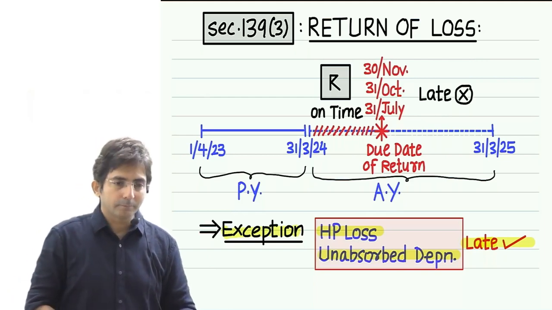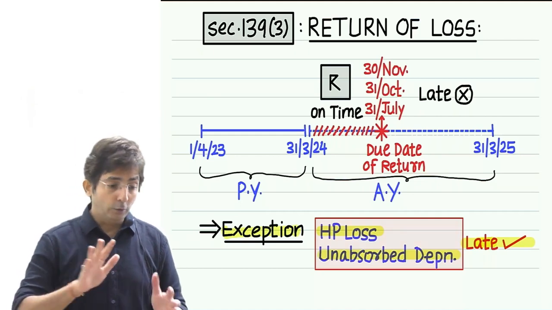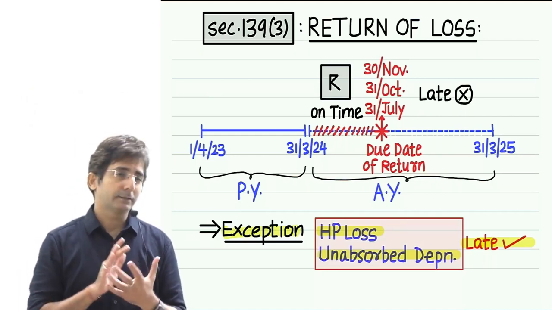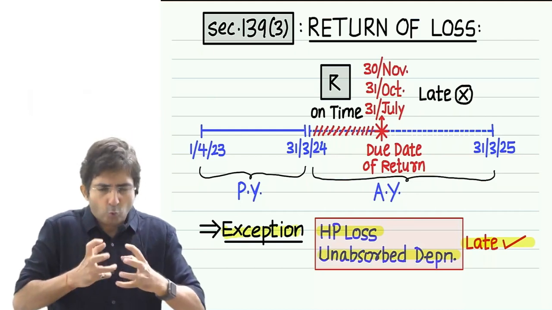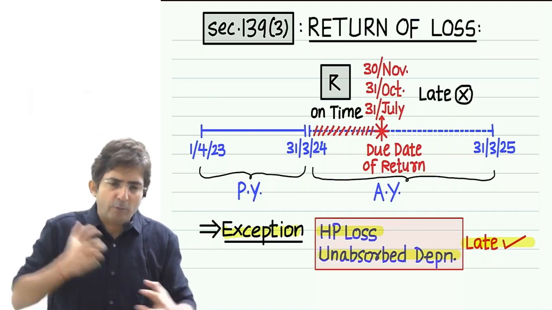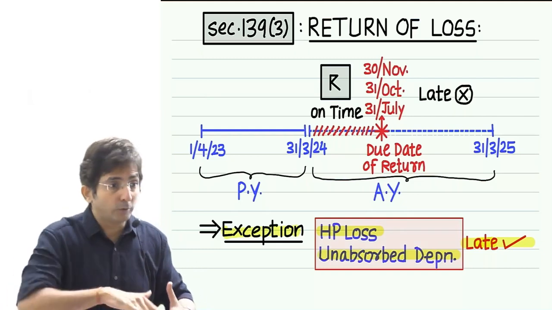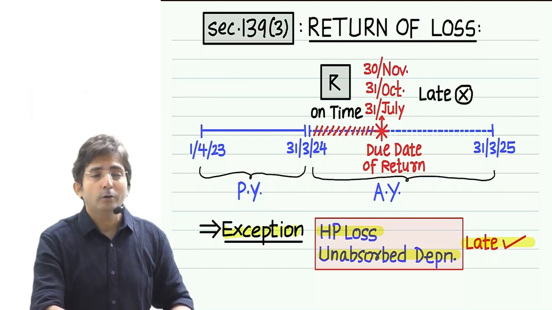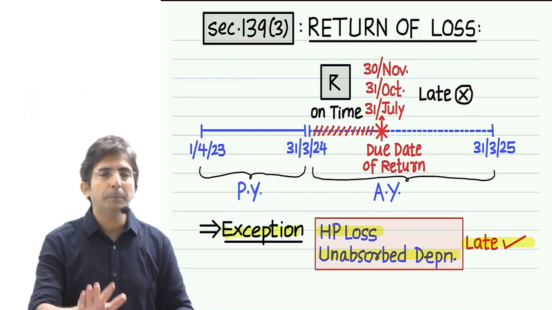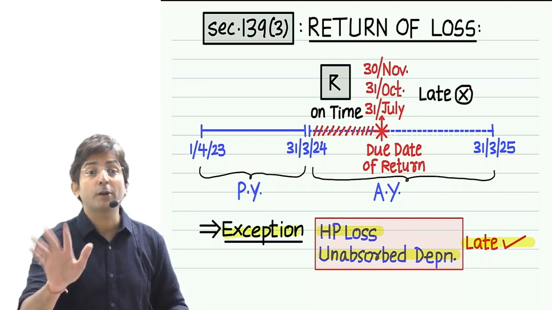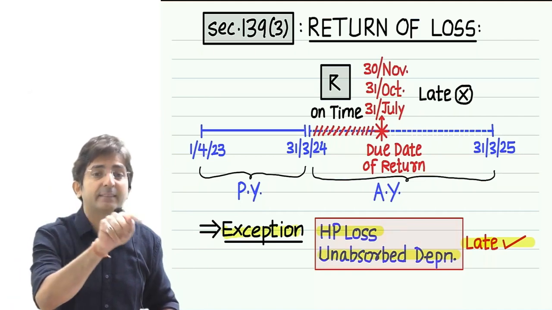But you know one thing? Don't depend upon condonation. Although the law has made a provision that someone who has a very genuine reason and could not file the return because of it will be allowed to carry forward, don't expect much on this, because usually these people do not condone. They are very strict because they are always of the impression that the assessee is lying.